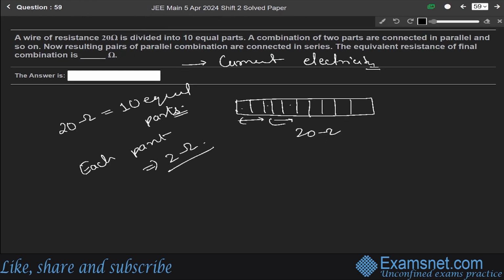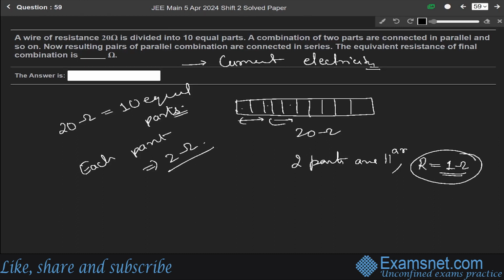Then it says a combination of two parts are connected in parallel and so on. Two parts are in parallel, so their combination will be 1 ohm.